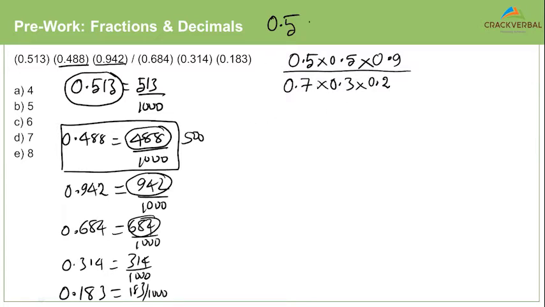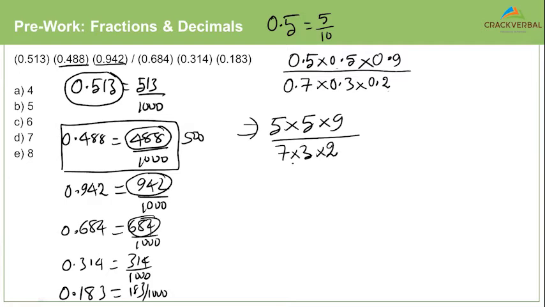Now it becomes simple. I know 0.5 is 5 by 10, 5 by 10, 9 by 10, 7 by 10, 3 by 10, 2 by 10. So I know that 10 will get cancelled. So this becomes 5 into 5 into 9, upon 7 into 3 into 2. Now, 5 into 5 into 9 is 25 into 9, and the denominator is 42. And remember, this is approximately 5.5.